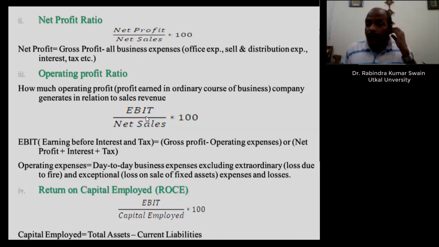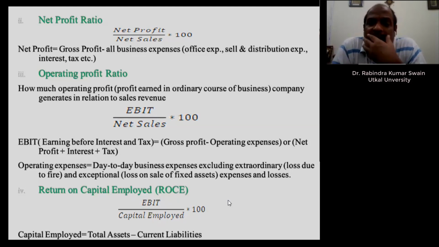That's why we need to calculate operating profit ratios. Come to the last one, return on capital employed. Return on capital employed is a very, very important indicator of profitability of the business. Generally, in our research in PG, we take return on capital employed, or return on investment, ROI or ROCE. So return on capital employed, as the formula goes, is EBIT, earning before interest and tax, divided by capital employed. So what is this earning before interest and tax?